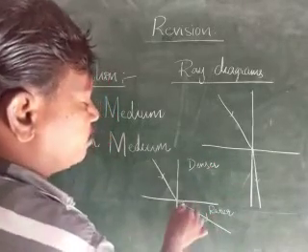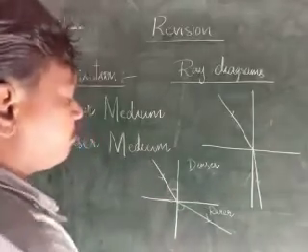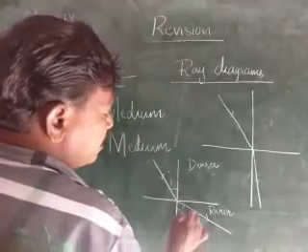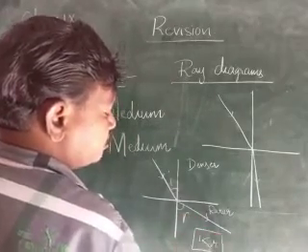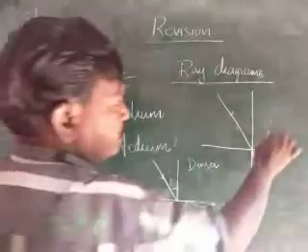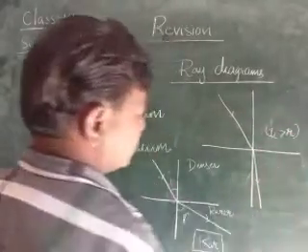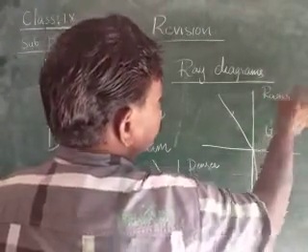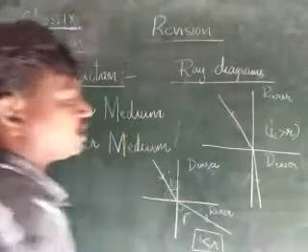The refracted ray moves away from the normal when the light ray travels from denser to the rarer. Here I is less than R when the light ray travels from the denser to the rarer. I is greater than R when the light ray travels from the rarer to the denser. You should make a note of all these points today.